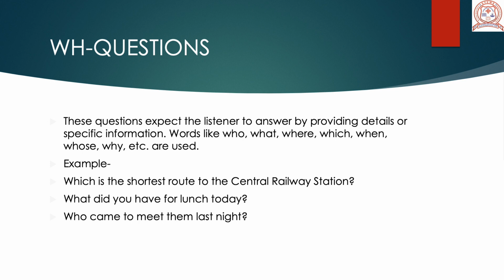If I ask you, would you say yes or would you say no? No, right? You would say that I had roti and sabzi, or maybe I had rice and curd. So when we ask WH questions, we expect the listener to answer us in detail, right?